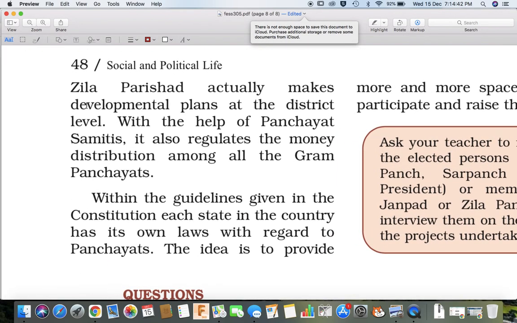Zila Parishad actually makes development plans at the district level. With the help of Panchayat Samitis, it also regulates the money distribution among all the Gram Panchayats.